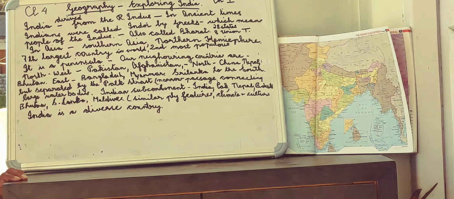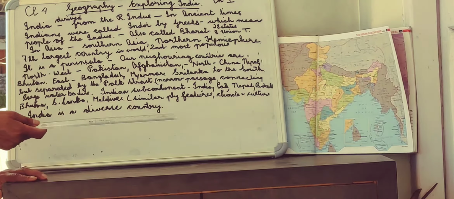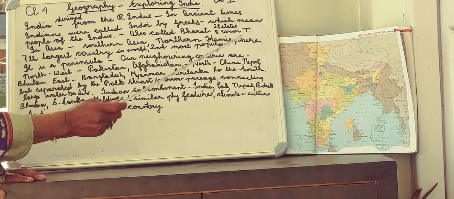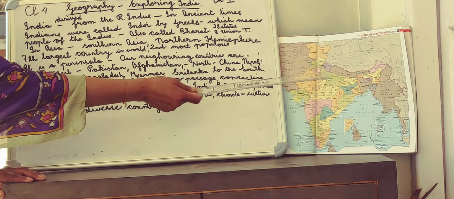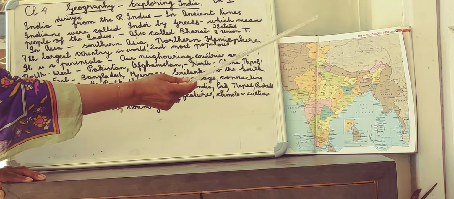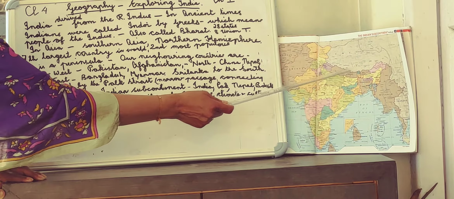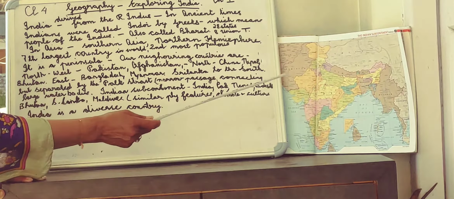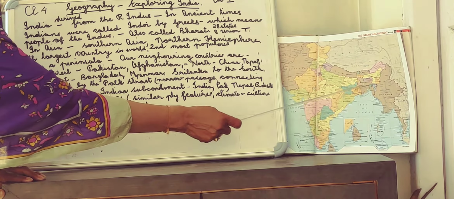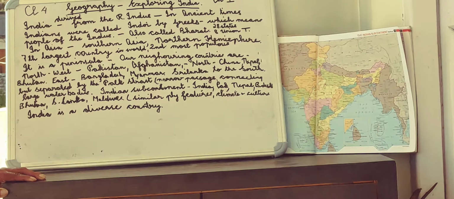So what are our neighboring countries? In the northwest, we have Pakistan and Afghanistan. In the north, we have China, Bhutan, and the small country of Nepal. In the east, we have Bangladesh and Myanmar.